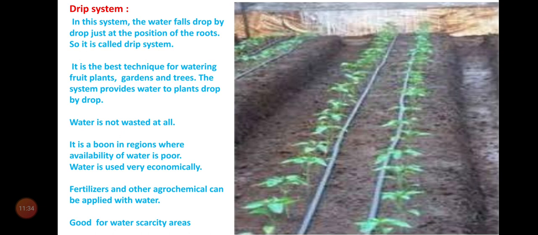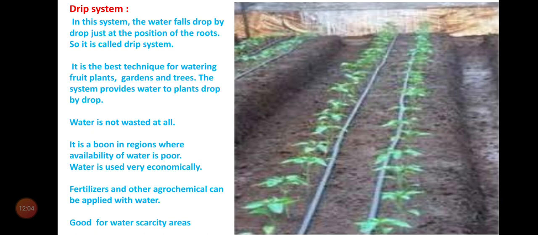That's why if we want to add manures or minerals, these fertilizers and agrochemicals should be applied with water. We dissolve them in the water. Along with water, these minerals are also supplied directly to the root system. So, this is good for water scarcity areas. This is drip irrigation.